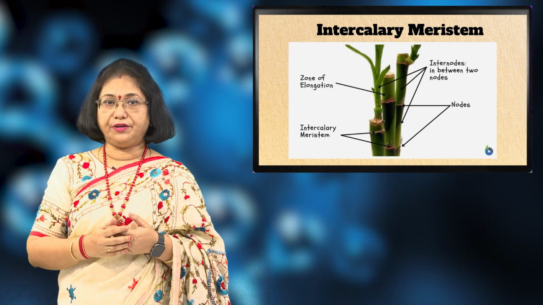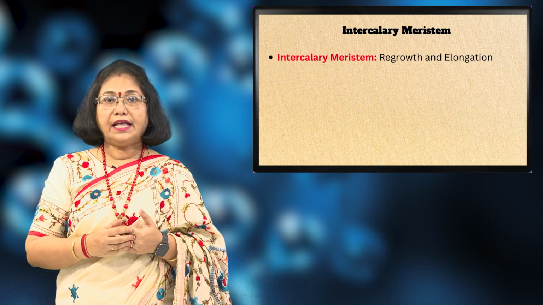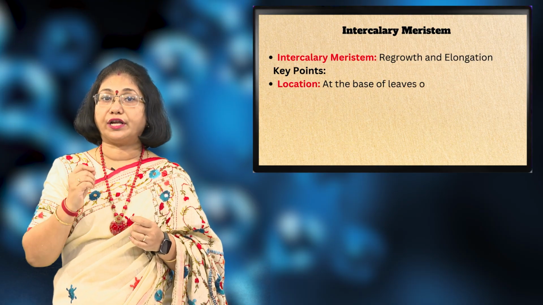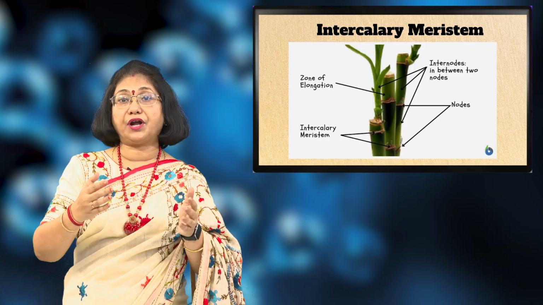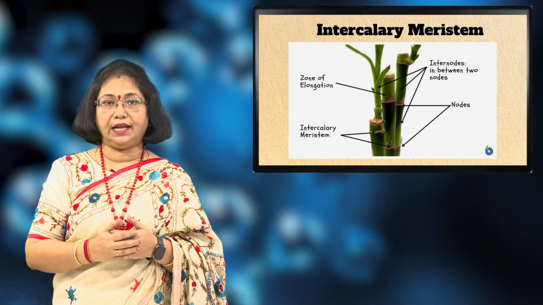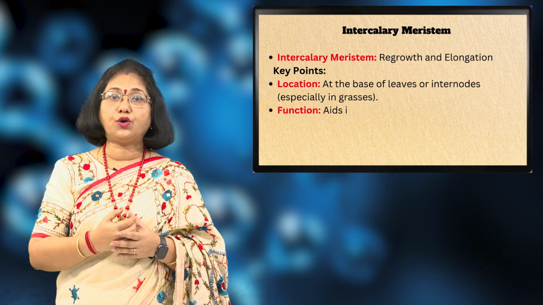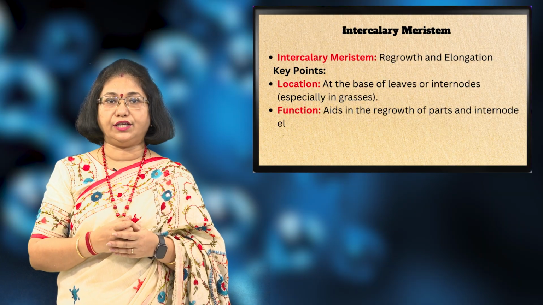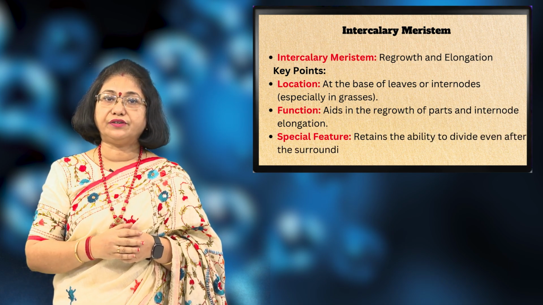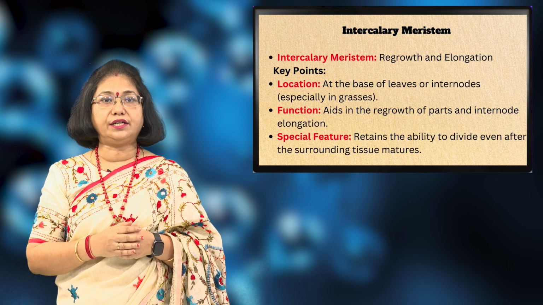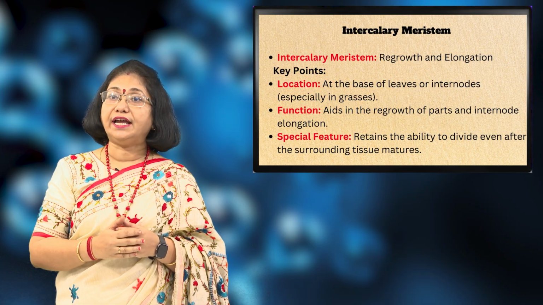The intercalary meristem. They are responsible for regrowth and elongation. They are present at the base of leaves or internodes, especially in grass. Have you seen, students, how grass becomes long very quickly? That is because of the intercalary meristem. It aids in the regrowth of parts and internode elongation. The special feature is that they retain the ability to divide even after the surrounding tissue has matured. So they contribute to the growth of the internodes.